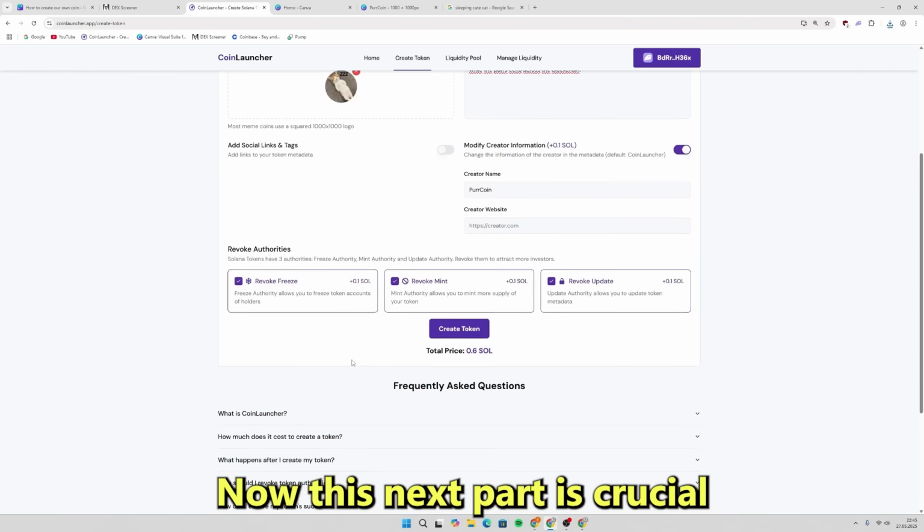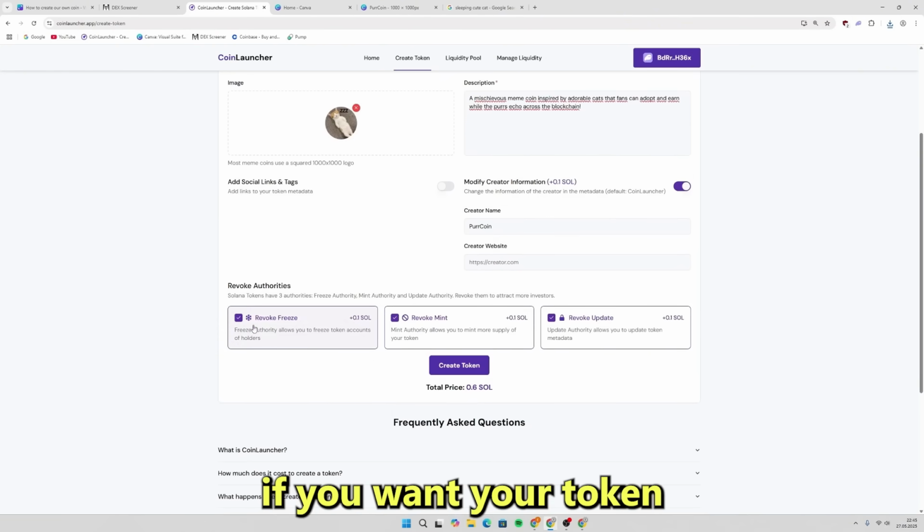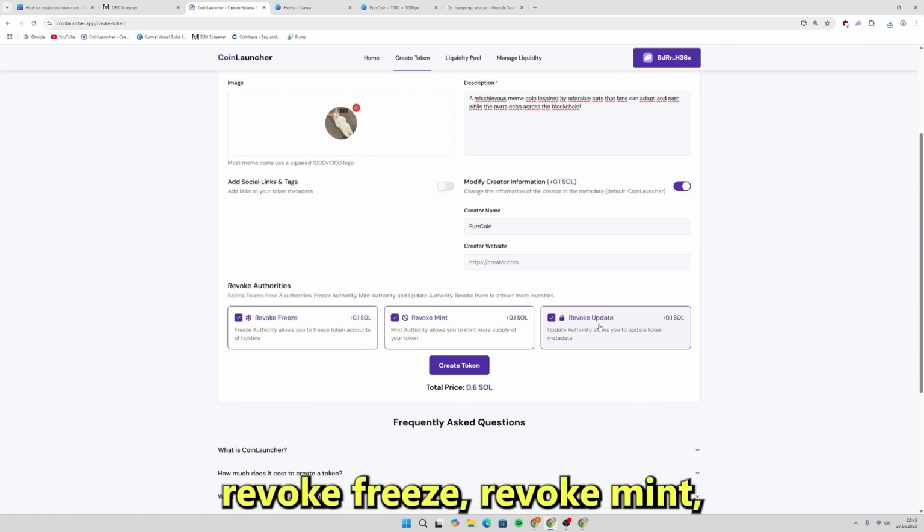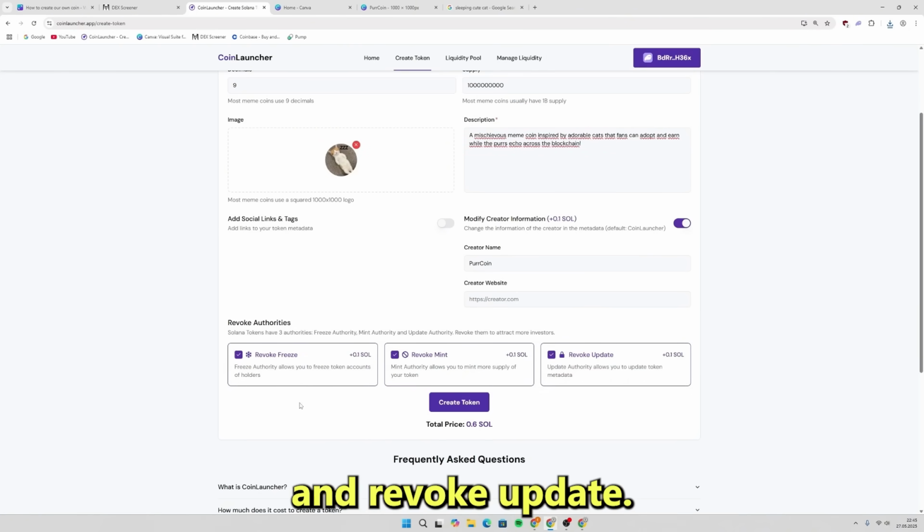Now, this next part is crucial if you want your token to actually succeed. We've got 3 authority settings here: revoke freeze, revoke mint, and revoke update.